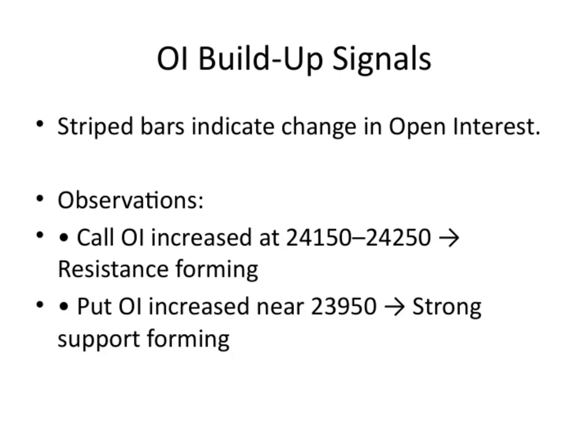Let's take a closer look at this slide. The striped bars here indicate changes in open interest, which is a crucial indicator for us. When we see an increase in call open interest around the 24,150 to 24,250 level, it suggests that traders are expecting resistance to hold at these levels. This means that many are betting on the price struggling to move above this range.